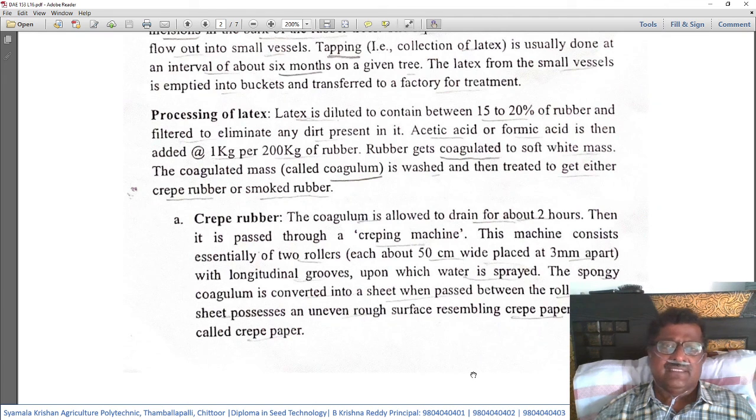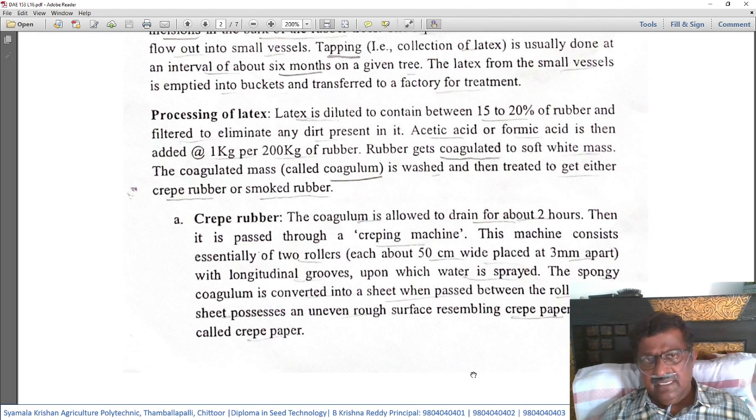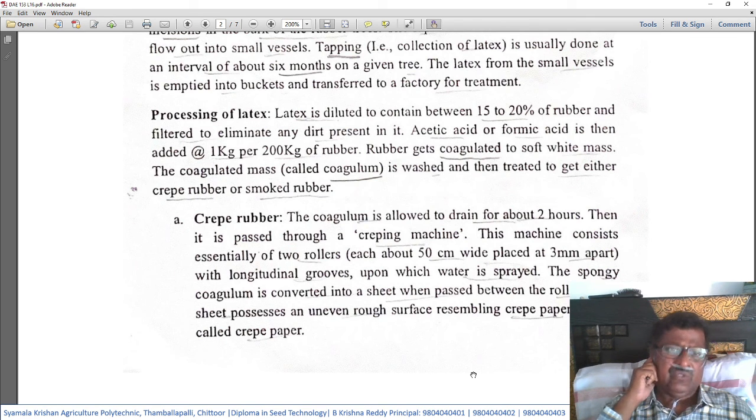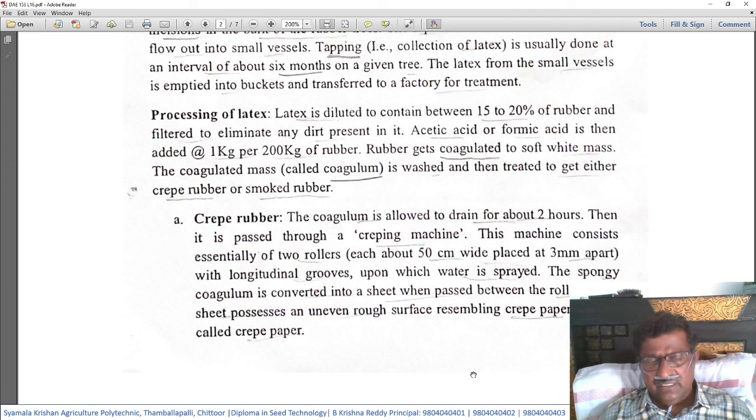So, processing of latex. How is the collected latex processed? The latex is diluted to contain between 15 to 20% of rubber and filtered to eliminate any dirt present. So first, the collected latex is diluted in such a way that the diluted solution has 15 to 20% concentration, and after dilution, the dirt gets eliminated from this solution.